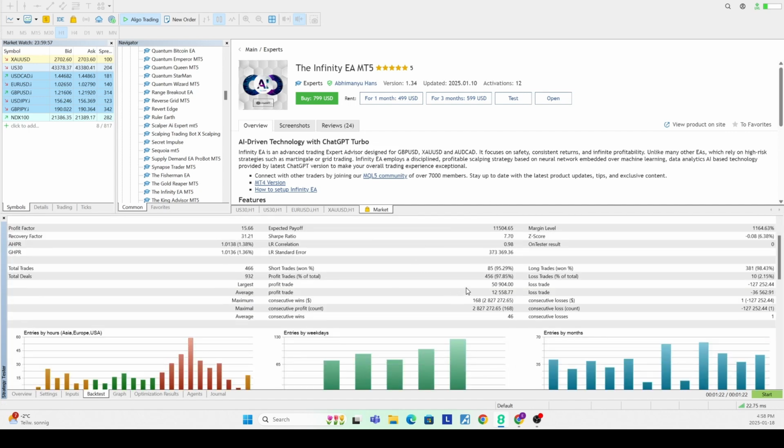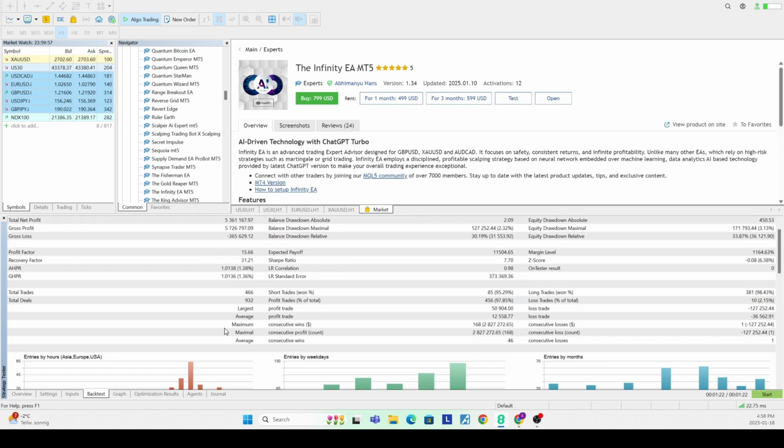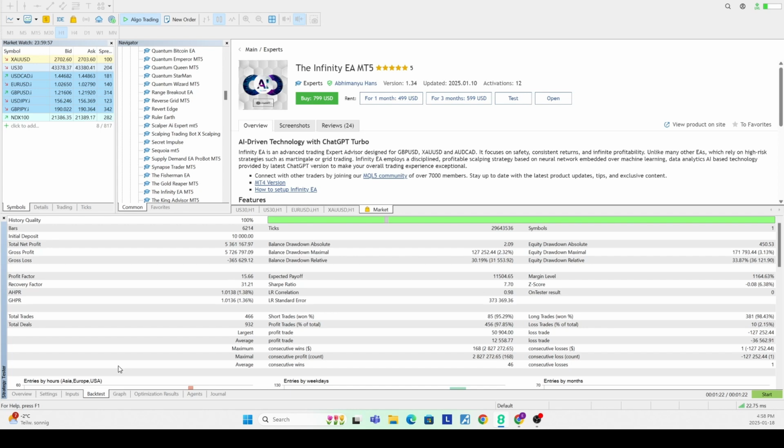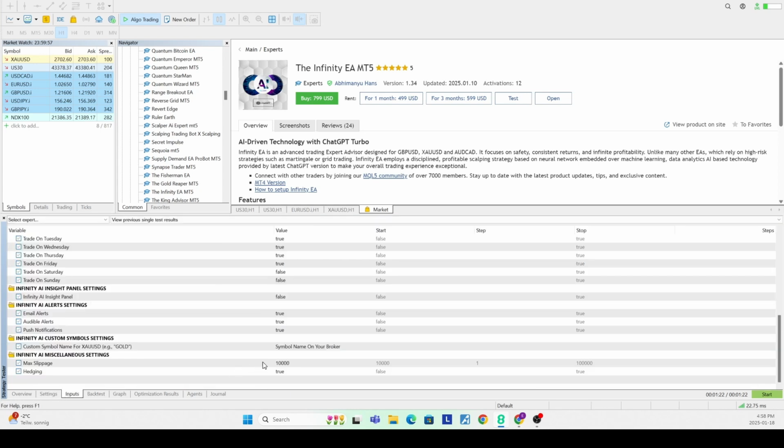Just to quickly go through the backtest statistics, we can see that it's winning around 97% of the time. It actually does have an inverted risk reward, but not nearly as inverted as we would expect relative to the win rate. So something is quite fishy. And this is using 100% history quality from the 8-cap broker.